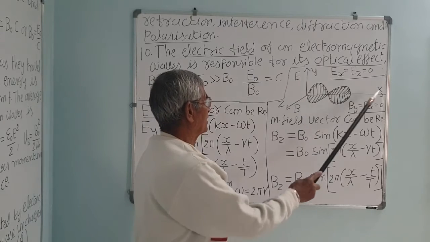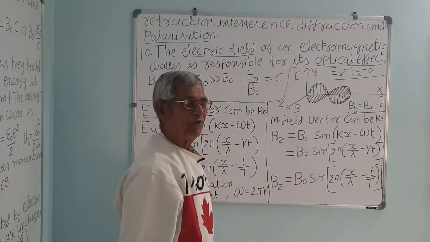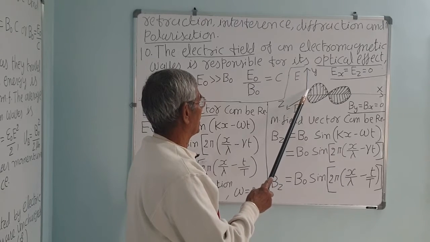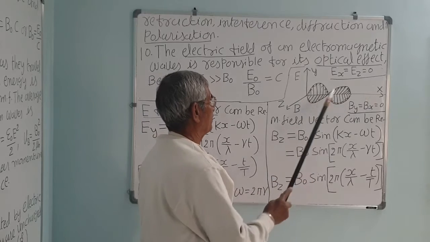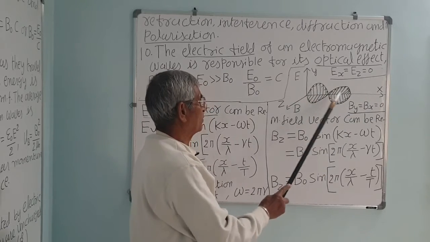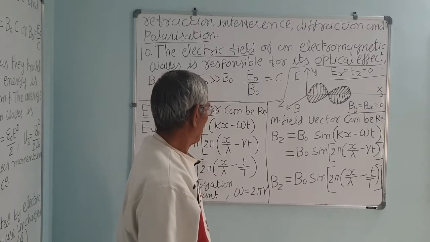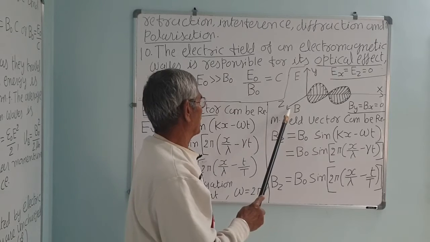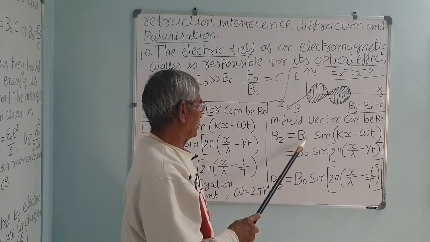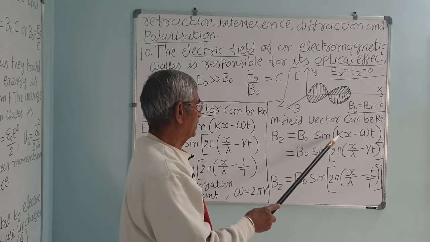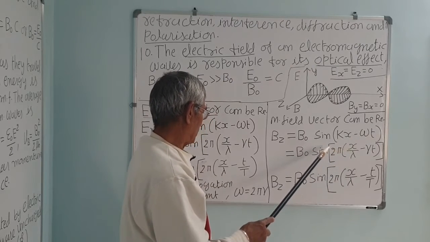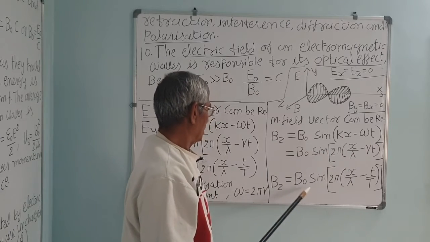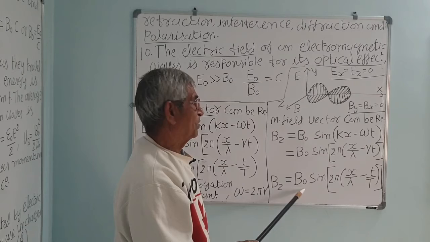So if waves travel in the x direction, both the fields will be 0 along x, and both the fields are at right angle, and they are at right angle to the propagation. Wave travels along the x-axis, so it is perpendicular to the propagation direction x also. So all three are perpendicular. So Bz, magnetic field, can be represented mathematically as a sinusoidal function B0 sine kx minus omega t. This could be written as B0 sine 2 pi x upon lambda minus nu t. Instead of E0 it is B0, as we have already discussed.